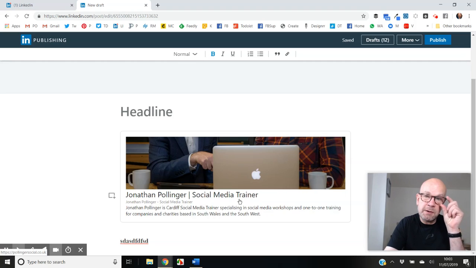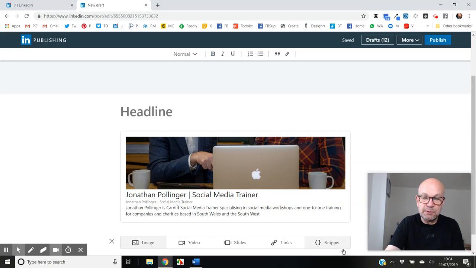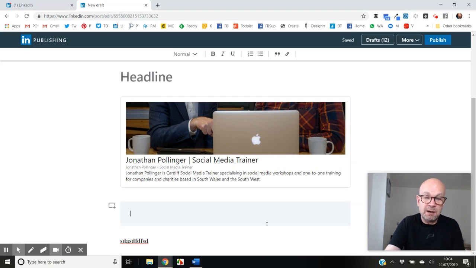So it comes up with that sort of style preview. It even works for live tweets as well. So you can paste in a link to a tweet, and I think a Facebook post as well. Not totally sure about that, but definitely a tweet. So paste in a link to a tweet, and that will appear here. And then finally, something called snippets. So if you wanted to highlight a particular area of text, you can see it does it in a different style and puts a bit of a background around it.